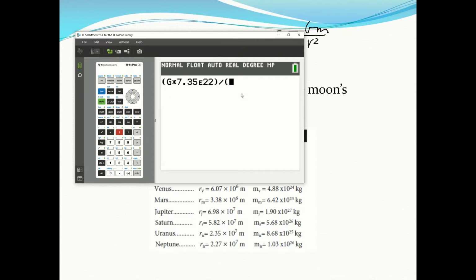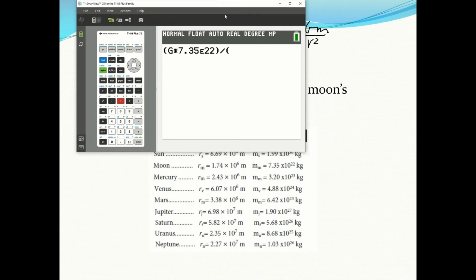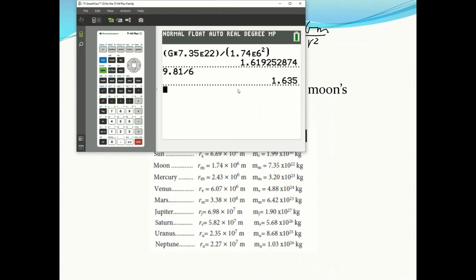So we don't want the orbital radius because we just want to know how thick the moon is. So we just need the radius of the moon, which is 1.74 times 10 to the 6, squared, and then we get that, right? And we said that the moon has 1/6 Earth's gravity, and it's about 1/6 Earth's gravity. 1.62 is what we'd find. Okay, so 1.62 is our answer.